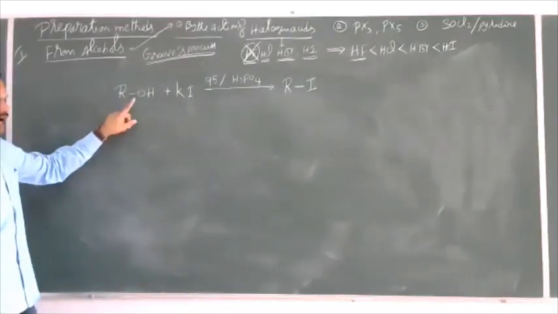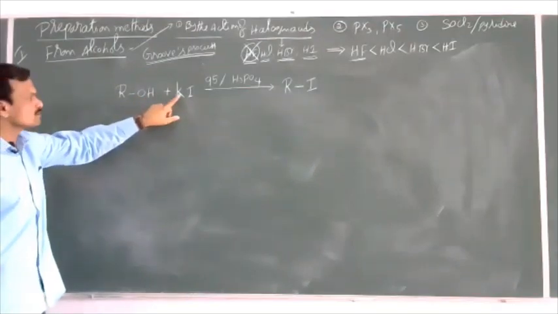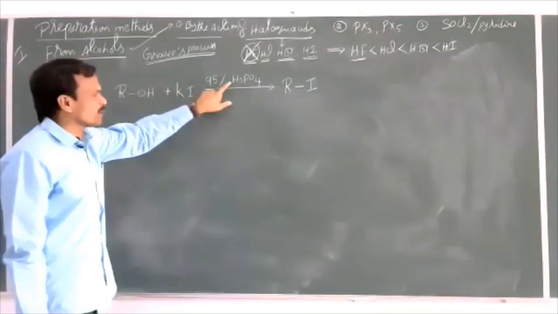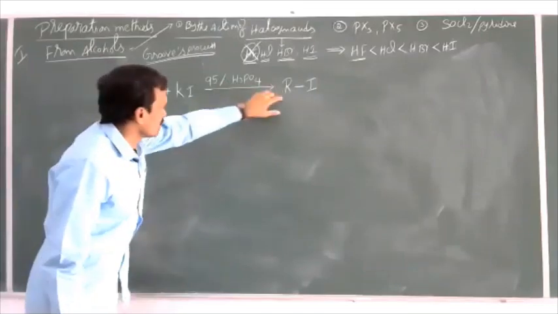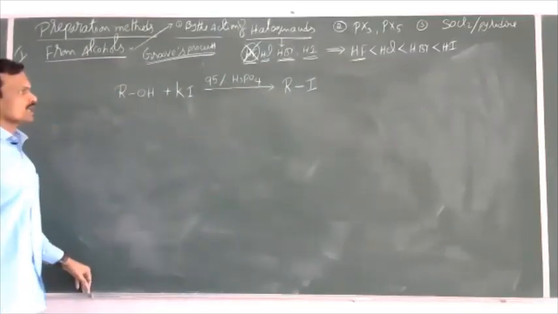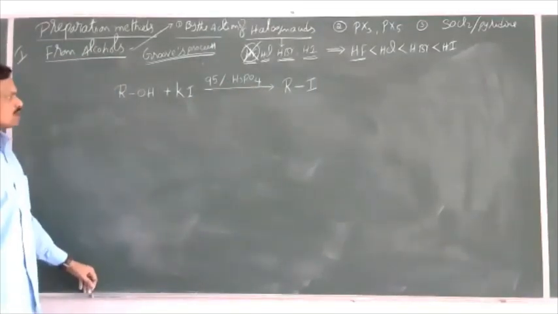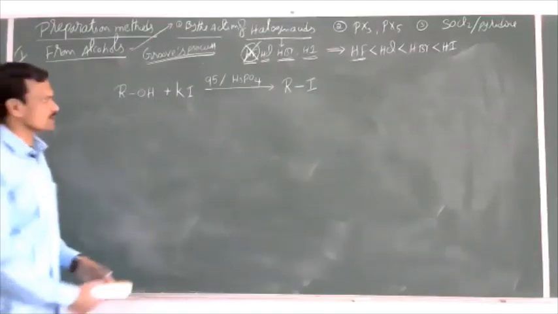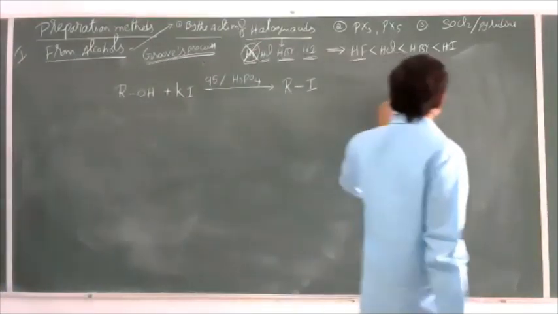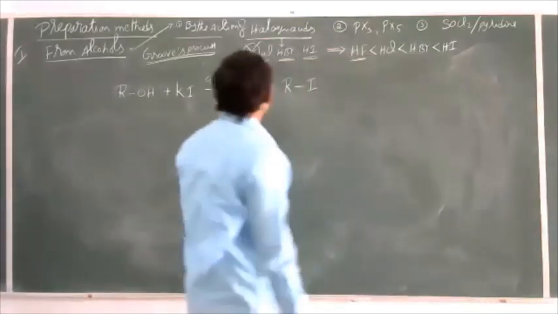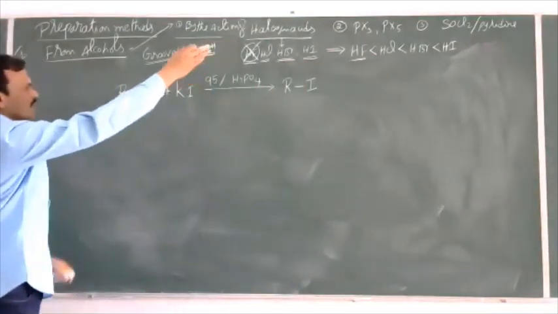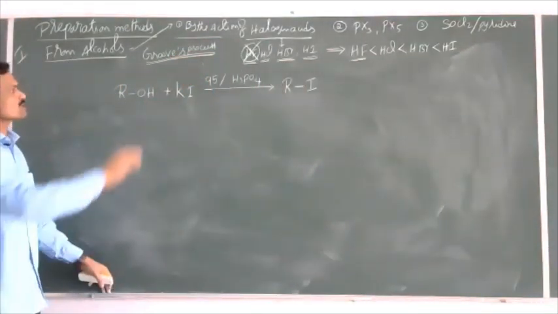So when alcohols are allowed to react with potassium iodide in the presence of 95% phosphoric acid, then we can get iodoalkane as the major product. As well as the byproducts, we can get KH2PO4 plus water also.